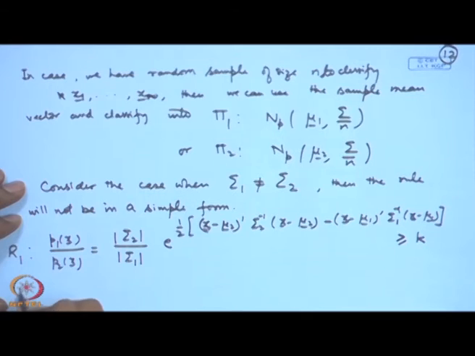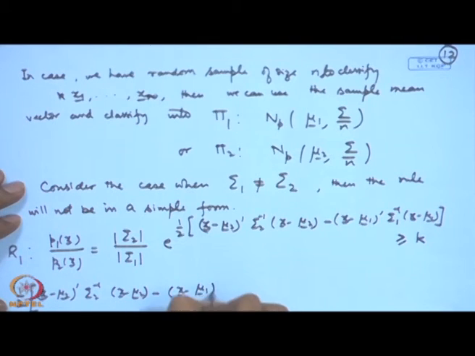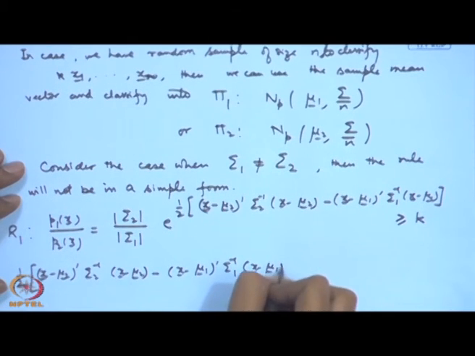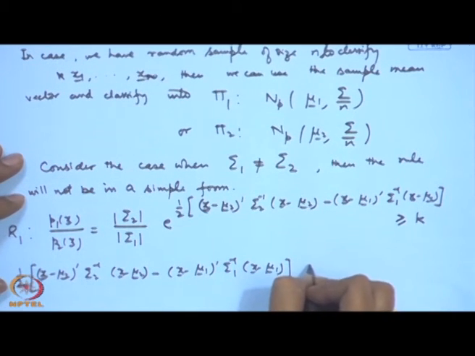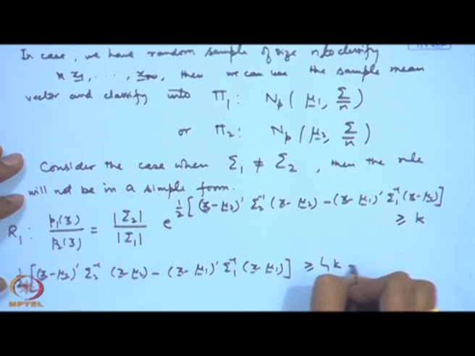So, I can write half x minus mu 2 prime sigma 2 inverse x minus mu 2 minus x minus mu 1 prime sigma 1 inverse x minus mu 1. This is greater than or equal to log of k plus log of determinant sigma 1 by determinant of sigma 2.